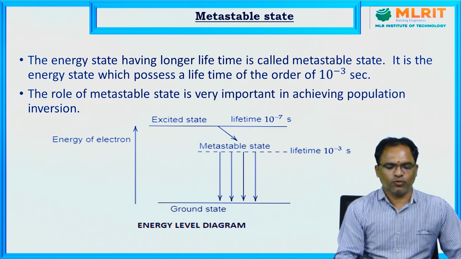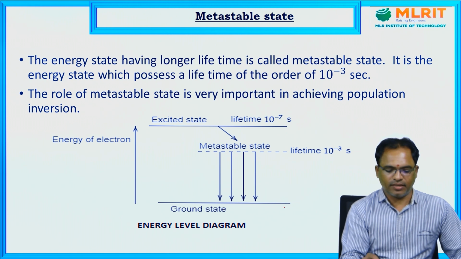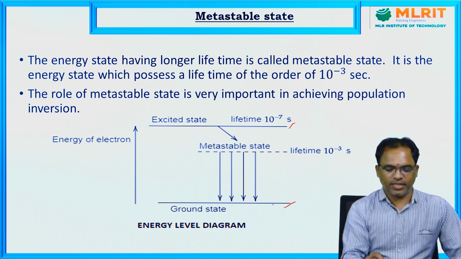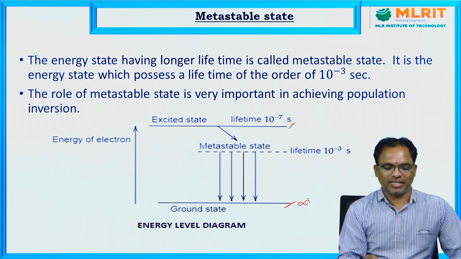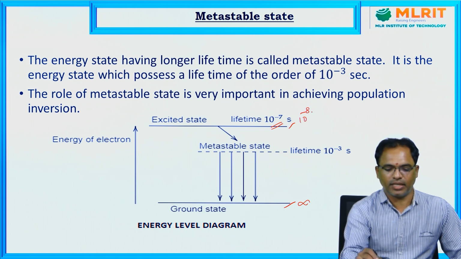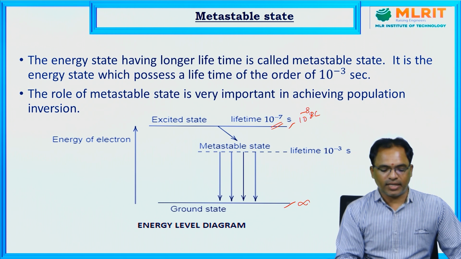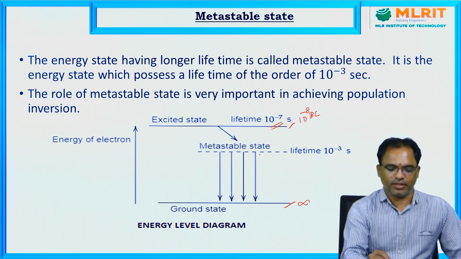Metastable state. So far we discussed only two energy states. One is the ground state, another is the excited state. I told you that the ground state is the more stable state whose lifetime is infinity, whereas the excited state is the most unstable energy state whose lifetime is very small, of the order of 10 power minus 7 or 10 power minus 8 seconds. But there is a very important intermediate energy state. That intermediate energy state is called the metastable state.